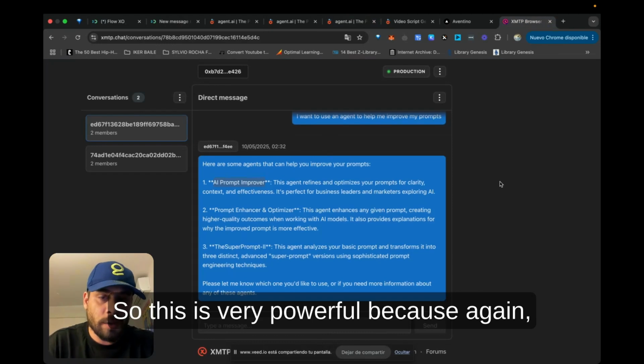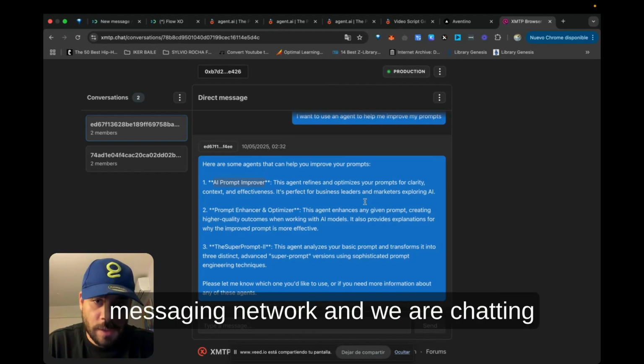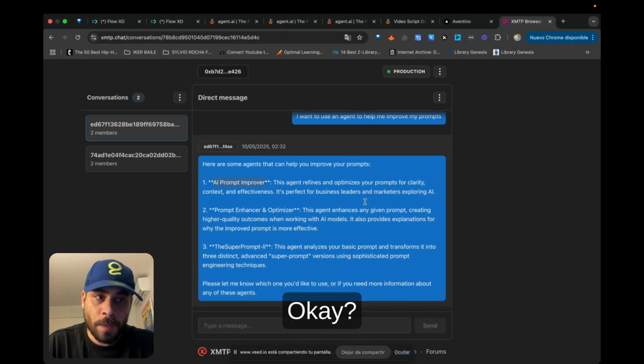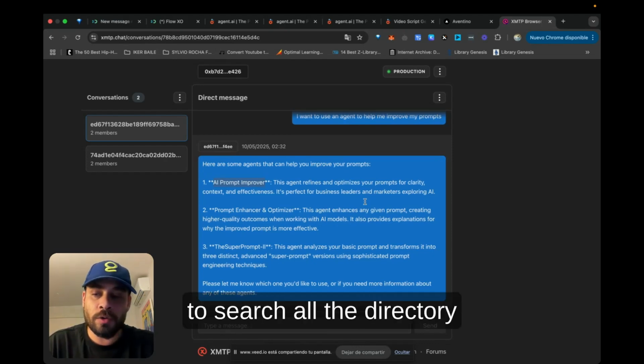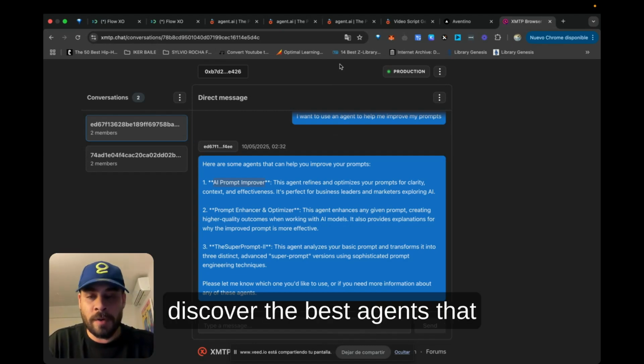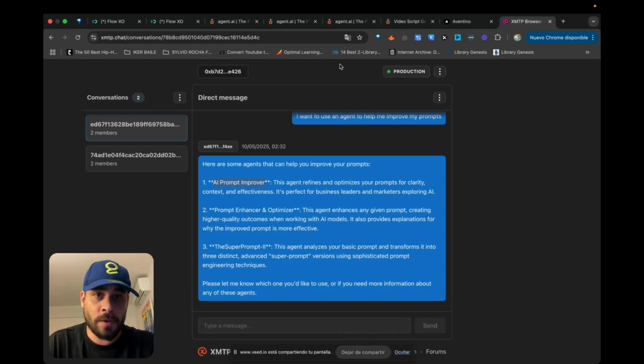So this is very powerful because again, we are using here a decentralized messaging network, and we are chatting directly with our orchestrator, okay? And our orchestrator is going to search all the directory of agents.ai, and it will help the user discover the best agents that he can use to perform his task, okay?